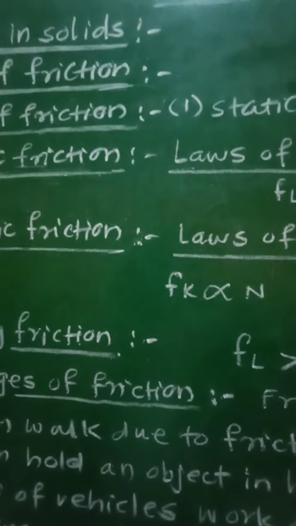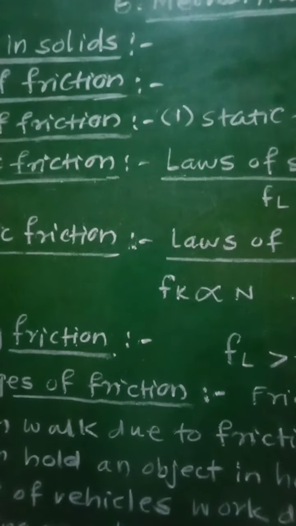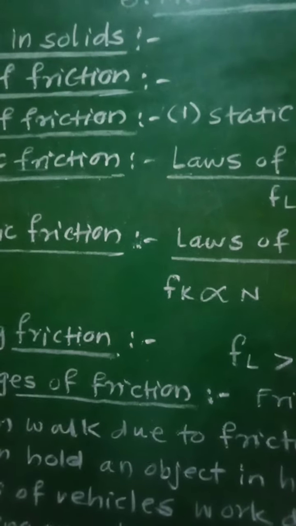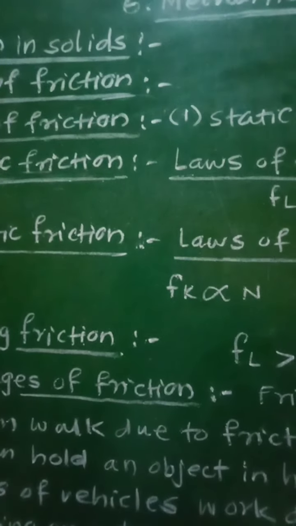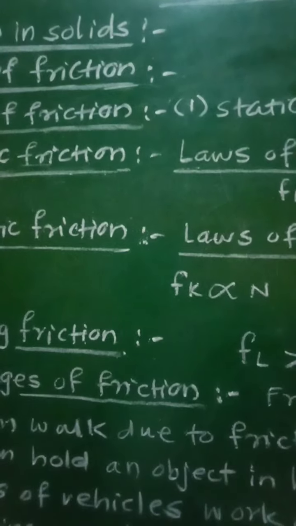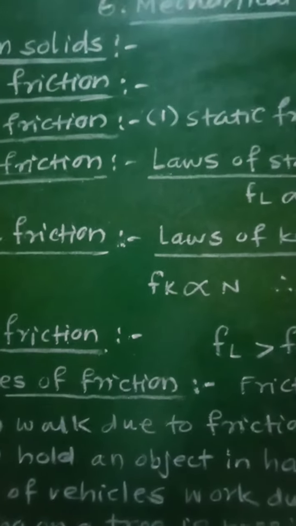So this condition must be valid. At that time, the magnitude of force of kinetic friction is independent of the relative velocity between the two surfaces in contact.